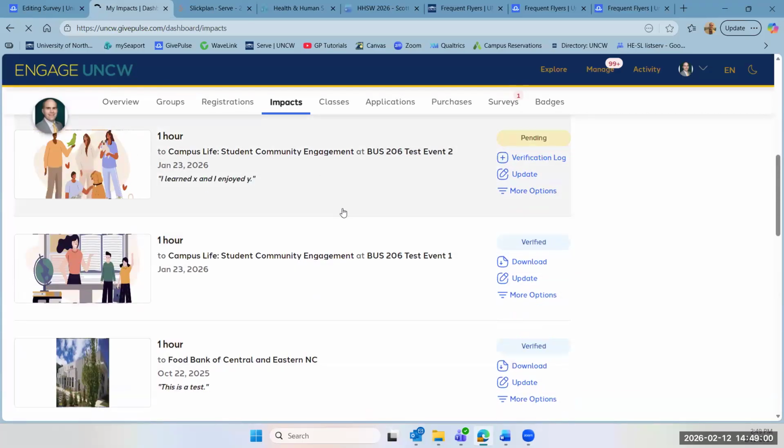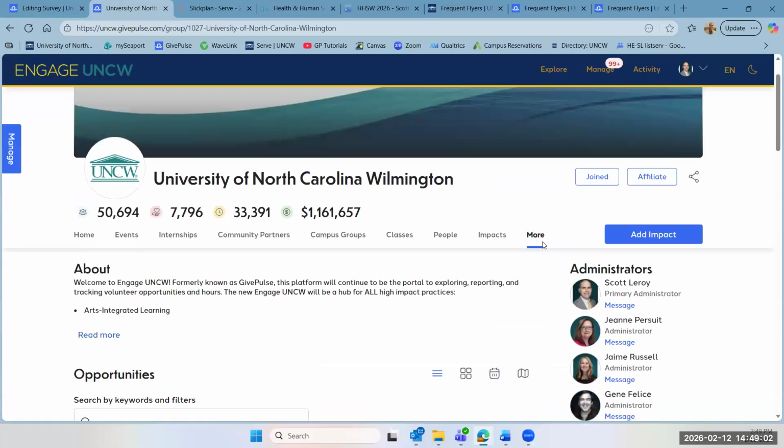Now, if you want to manually add an impact, which you can do for anything, it doesn't matter if you did it at home, it doesn't matter if you did it through your church in Wilmington, it has nothing to do with UNCW. You can always track your volunteer service hours through the GivePulse platform. And you do that by clicking on this Add Impact button.